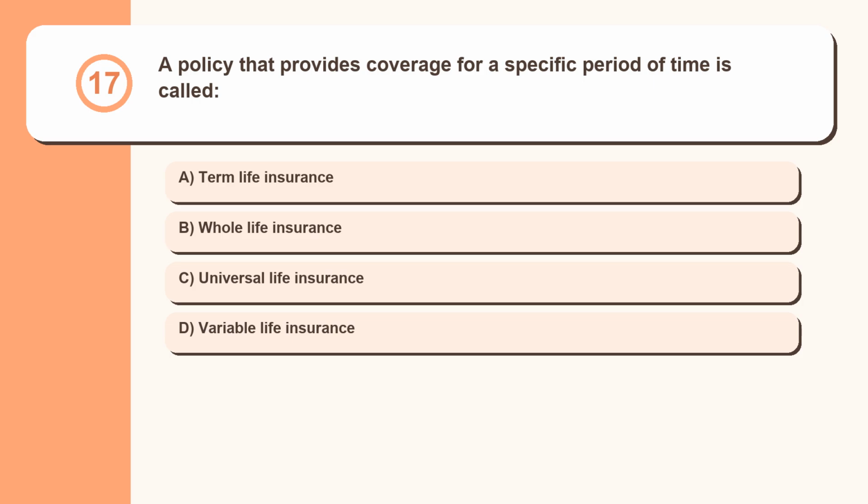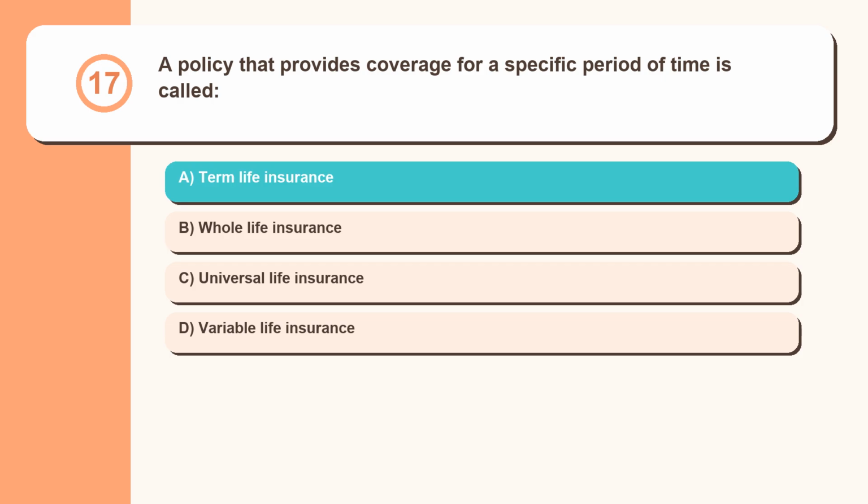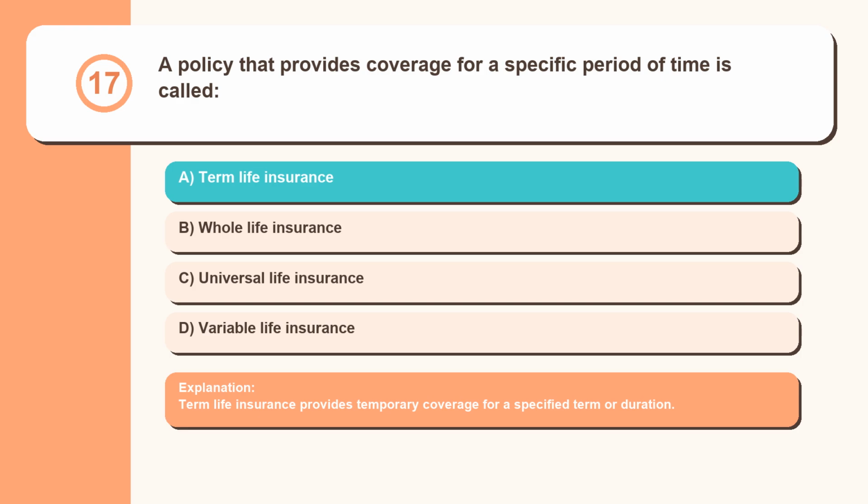Question 17. A policy that provides coverage for a specific period of time is called term life insurance, whole life insurance, universal life insurance, or variable life insurance? Term life insurance provides temporary coverage for a specified term or duration.